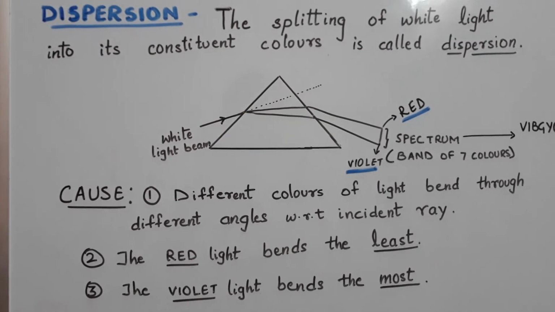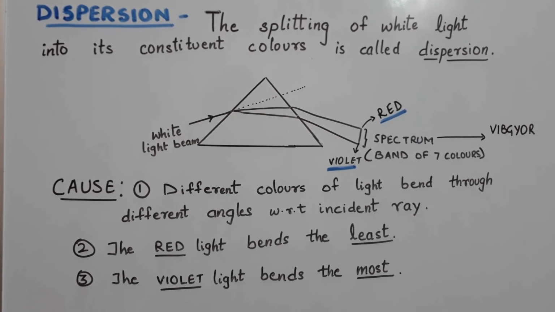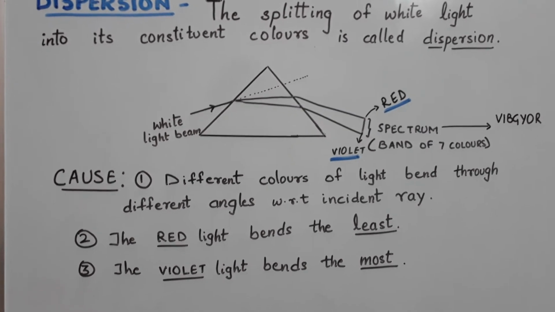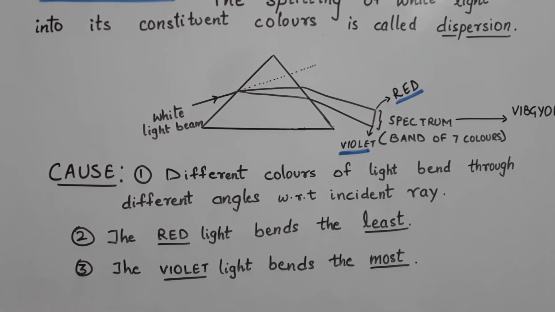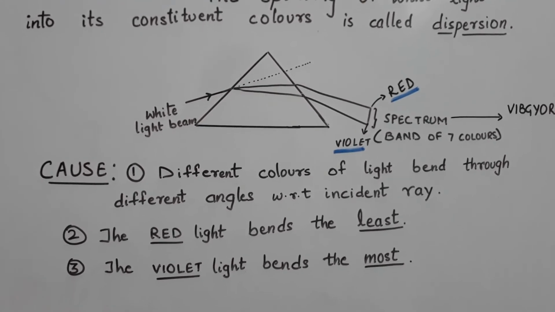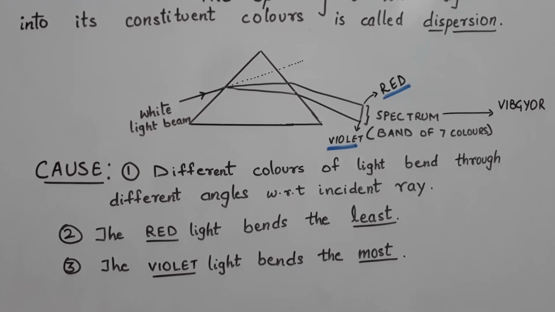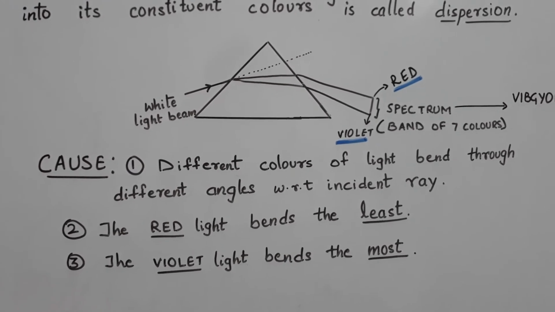So I hope dispersion is clear now. The splitting of white light into its constituent colors is called dispersion. Whenever white light passes through the prism, it splits into its 7 colors. The red appears at the topmost and violet appears at the bottom. Why? Because red light bends the least and violet light bends the most.